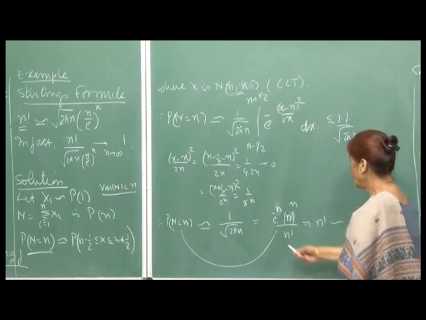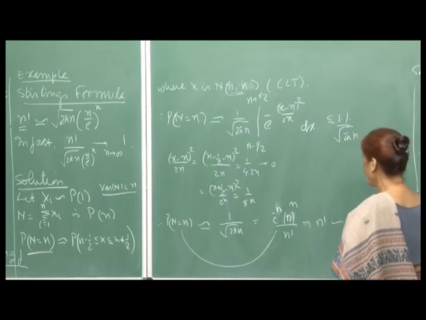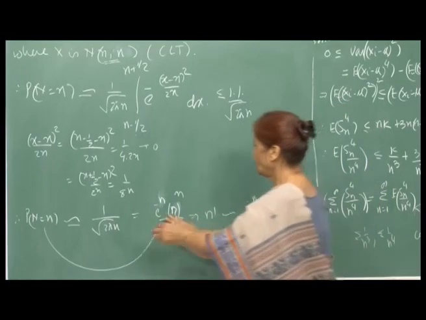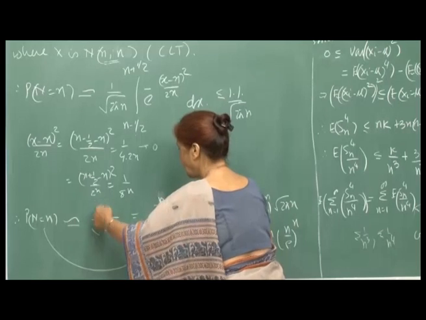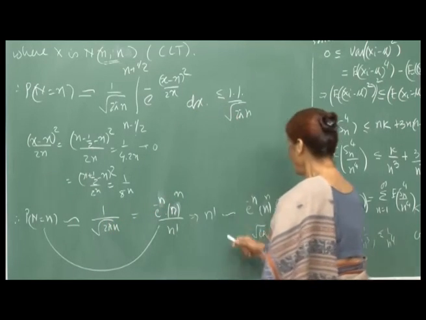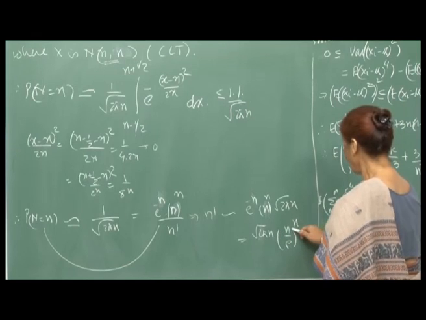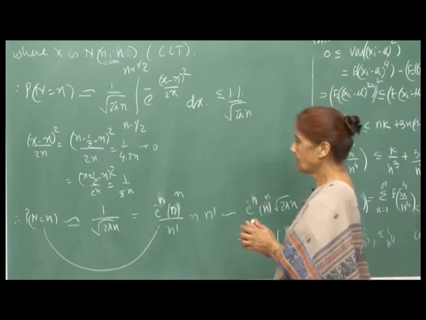And so, when you equate these two, you equate this with this and then approximate by 1 upon under root 2 pi n. So, your n factorial is under root 2 pi n, n by e raised to n. So, you see the interesting applications.